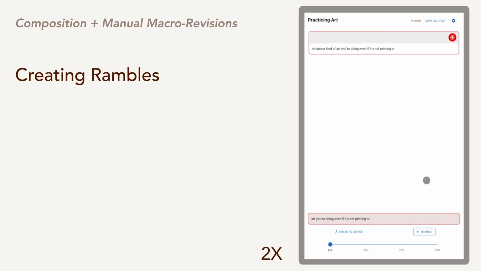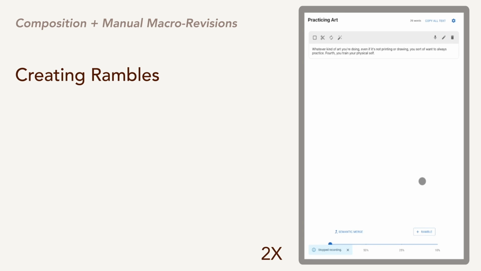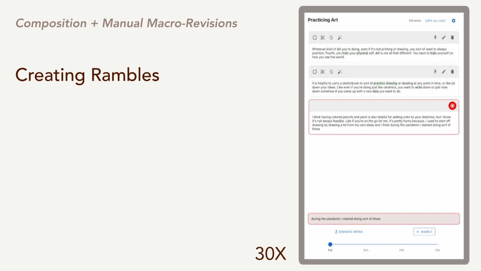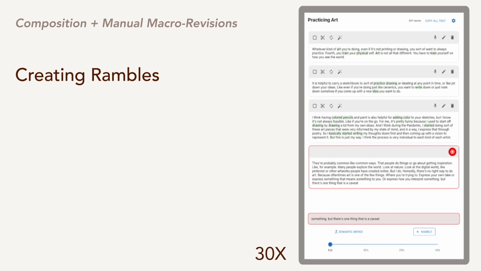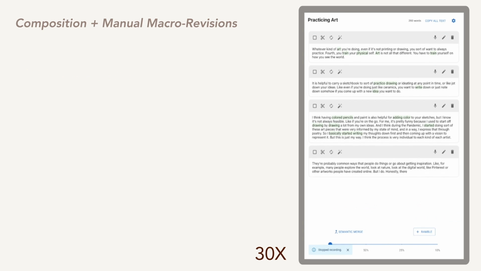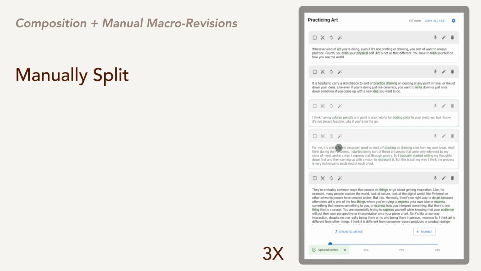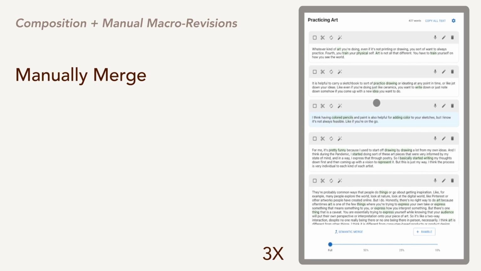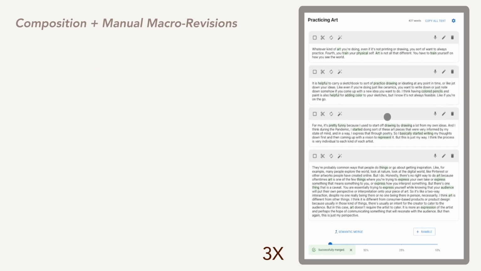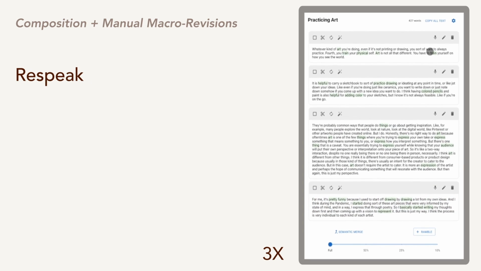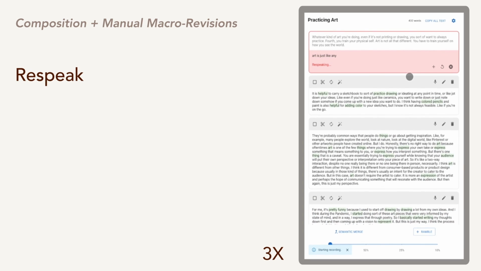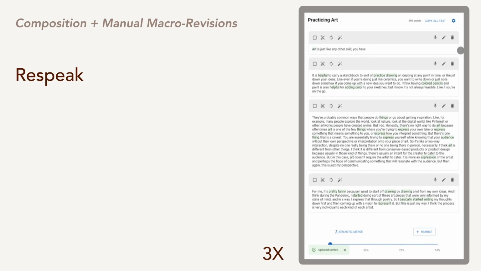When the user finishes recording a ramble, the LLM automatically cleans the transcript. Users can add new rambles as they speak to help segment their writing. As the basis of our interface, we provide manual macro revisions, such as manually splitting a ramble by hitting return, manually merging rambles by dragging and dropping, and reordering rambles by dragging. Users can also respeak a ramble, add on to a ramble, and if necessary, keyboard edit.